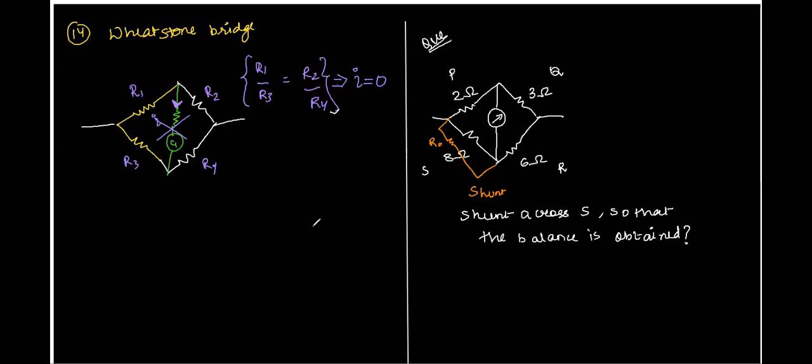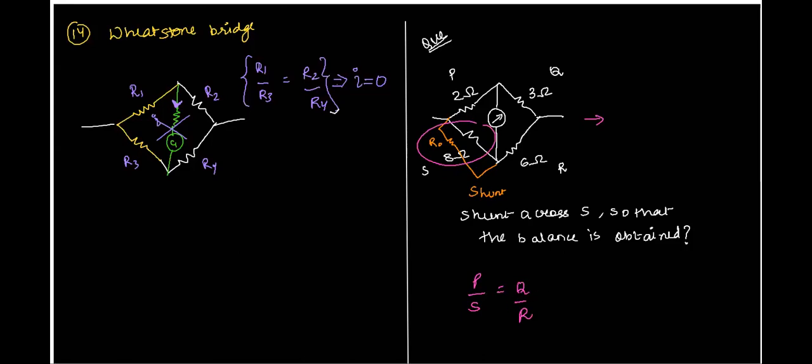So for balance, what is the condition needed, Atul? R1 by R3 equals R2 by R4. Absolutely. P by S equals Q by R. So whatever will be the net result of R and R naught, let's say that is S. So the condition that we are looking for is P by S equal to Q by R, correct?